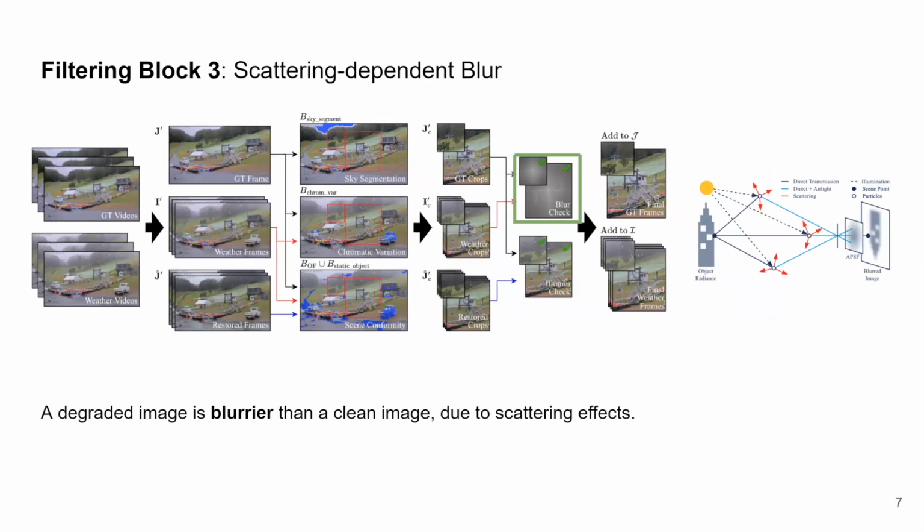The third filtering step is scattering-dependent blur, which states that a degraded image is blurrier than a clean image due to scattering effects. Depending on camera and weather particle size, scattering media can be formed throughout the scene. In most instances, this is represented through single scattering formulas, with a convex relationship in radiance between the air light and the underlying scene radiance. However, a more accurate representation would include multi-scattering effects as seen in the diagram on the right. This is commonly formulated as a convolution with an atmospheric point spread function, which leads to a blur effect throughout the image. Detecting this through frequency analysis can help us in determining whether an image pair is suitable for our dataset.